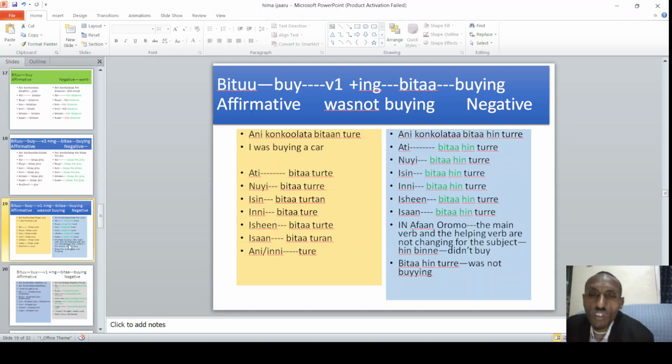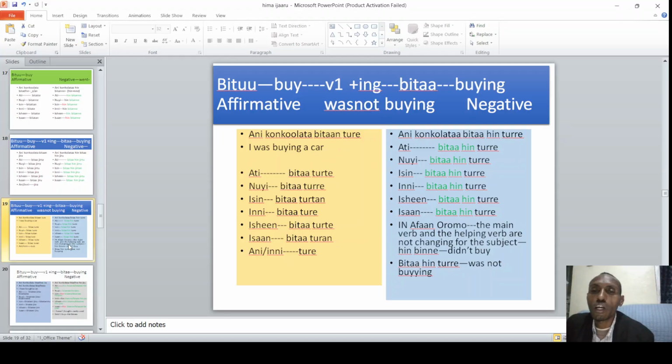Of course, in this case, people may not be okay saying bitaa hin turre. It shows that it was continuous and that it was going on for a while.